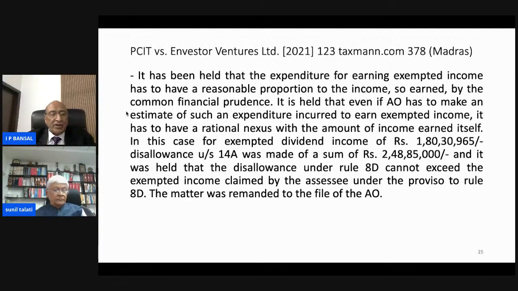Therefore, even if the assessing authority has to make an estimate of such an expenditure incurred to earn exempted income, it has to have a rational nexus with the amount of income earned itself. So the amount of income earned cannot lose its relevance. Disallowance under section 14A of rupees 2,48,85,000 as expenses to earn exempted dividend income of rupees 1,80,30,965 is per se absurd and hypothetical. The disallowance under Rule 8D cannot exceed the expenses claimed by the assessee.